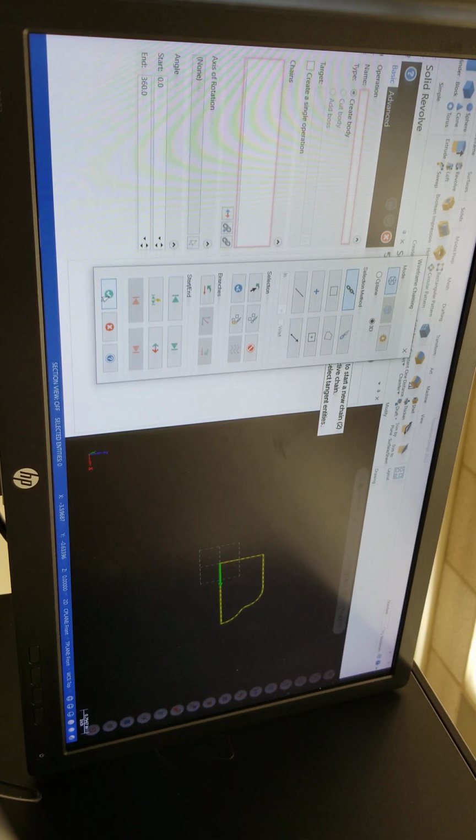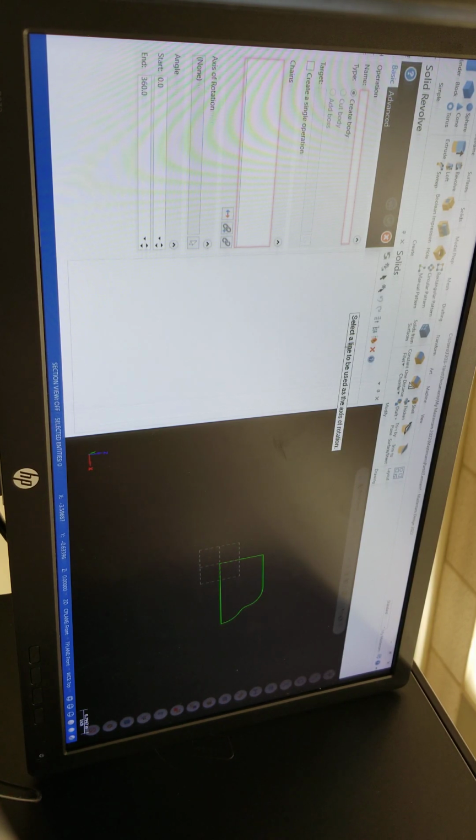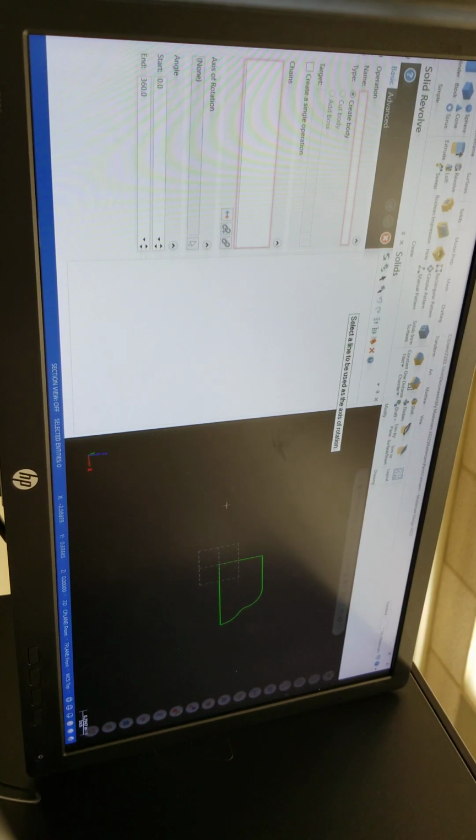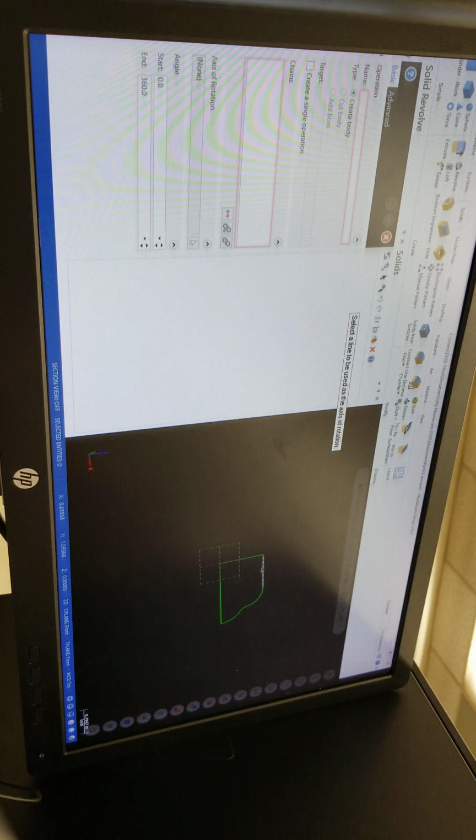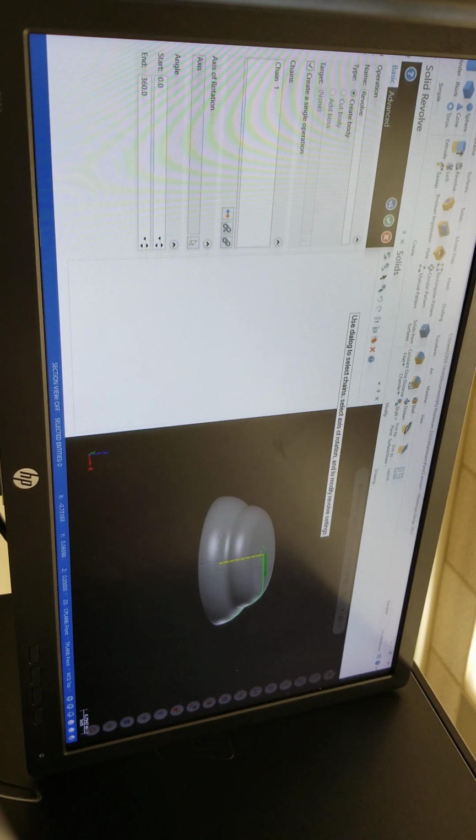And chain, okay. It says select line to be used as the axis of rotation. The center line is always the axis of rotation. Don't pick this line, don't pick this line. It has to rotate, just like your wheel. The axle of the wheel, to rotate about the center of the axle. This is revolving around this right there. And okay.